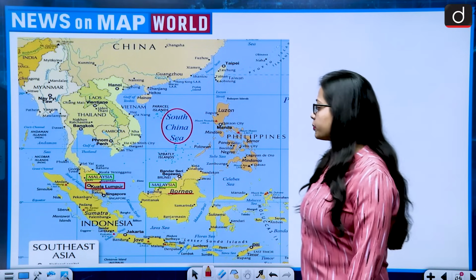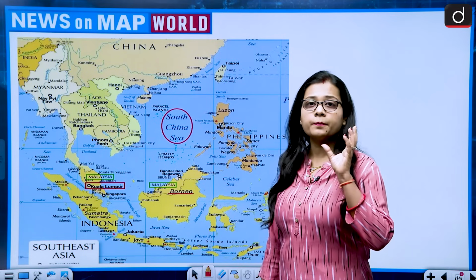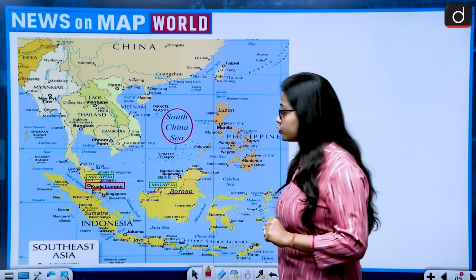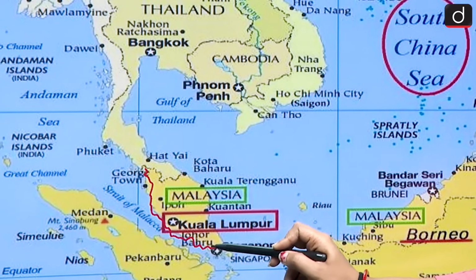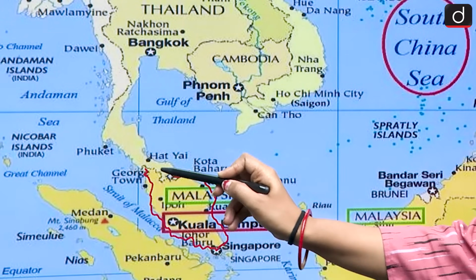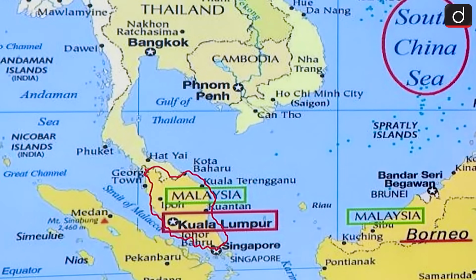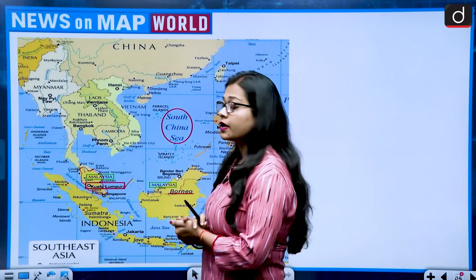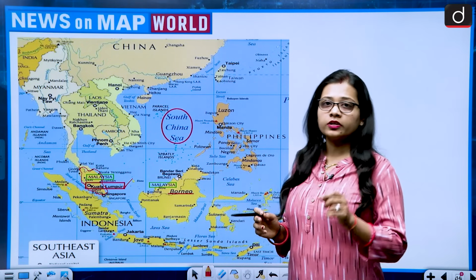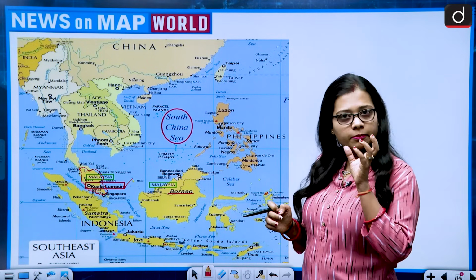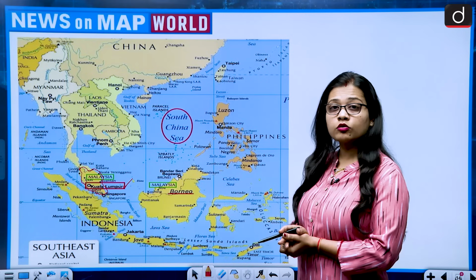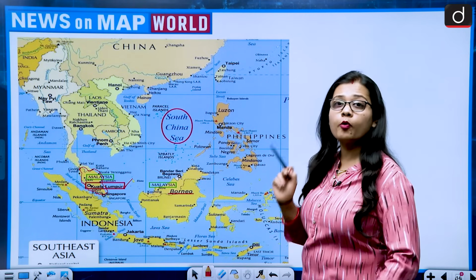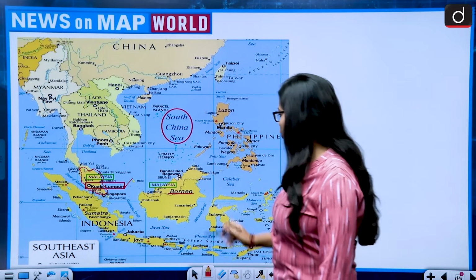So if we talk about Malaysia, whenever we say Malaysia, what comes to our mind is the region of the Malay Peninsula. So this is the region of the Malay Peninsula or Malaysia, and the capital of Malaysia is Kuala Lumpur. But we should know that Malaysia lies in the Malay Peninsula, that is absolutely correct. But there is another region also of Malaysia which lies on the Borneo Island.